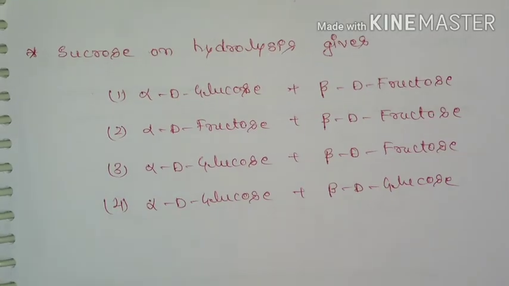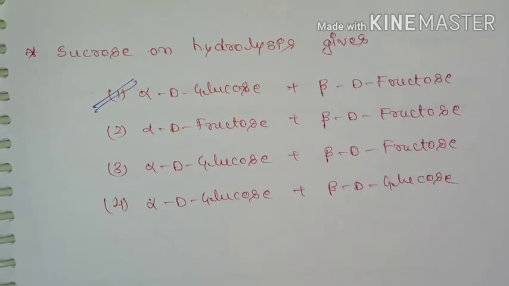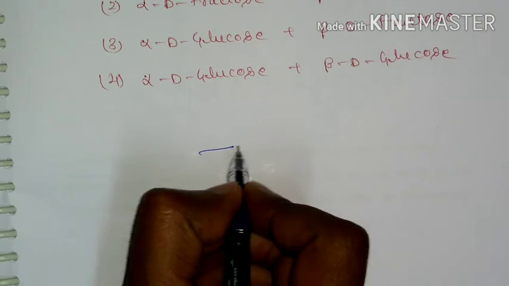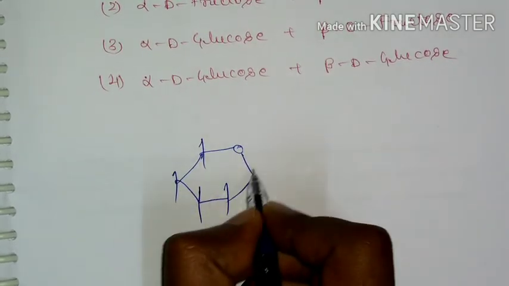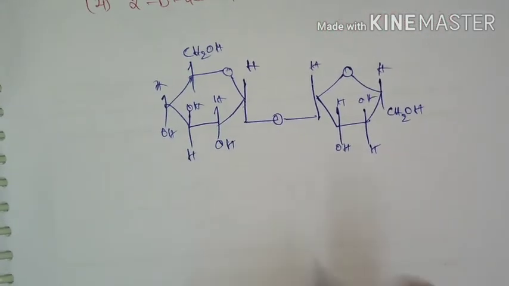And next question is: sucrose on hydrolysis gives alpha-D-glucose plus beta-D-fructose. And if you see the structure of sucrose, the structure is this.